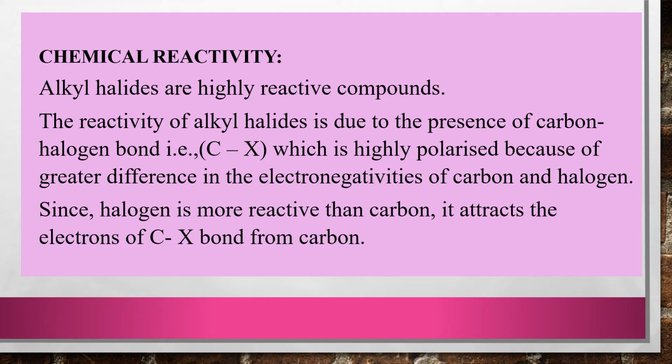In the second video we have seen the nomenclature of alkyl halides, and how to name alkyl halides according to common system as well as IUPAC system. After that we have seen aryl halides, their classification, and also allyl and vinyl halides.